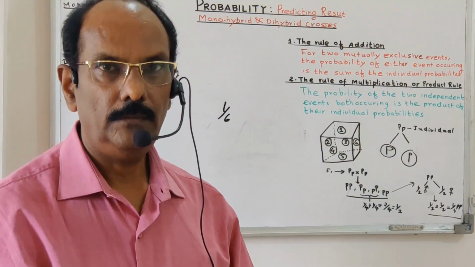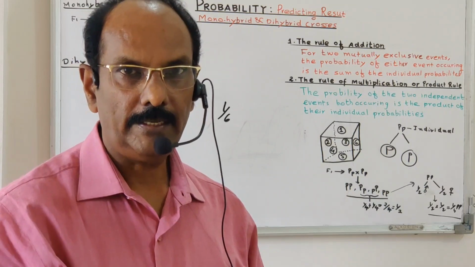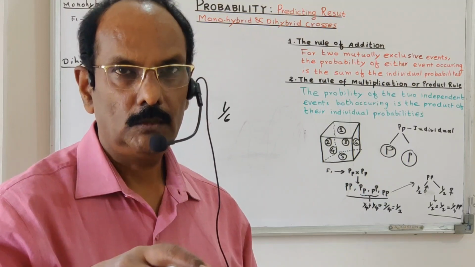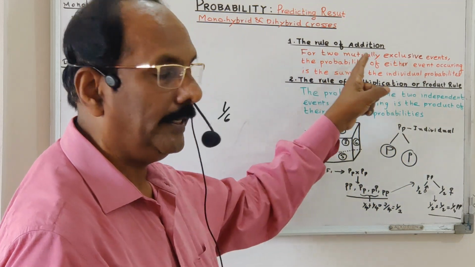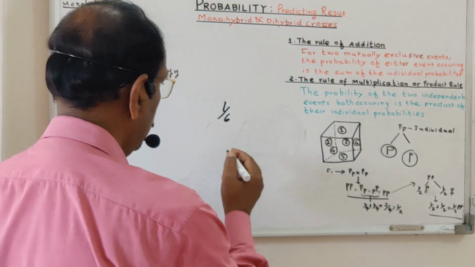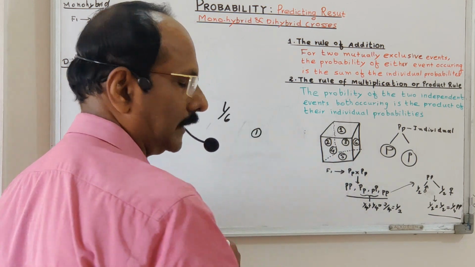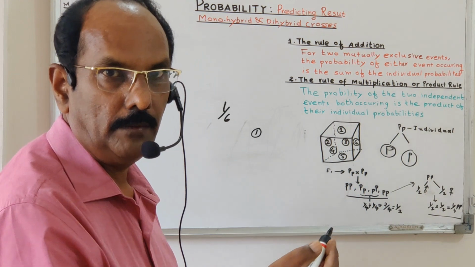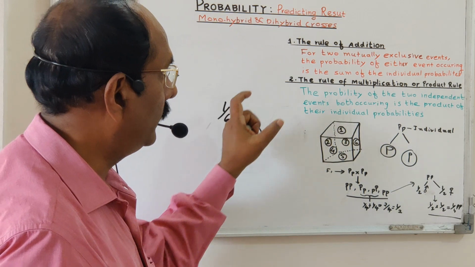Okay. Suppose we are rolling 2 times. First one number comes on the upper side, and the next time we have to predict which one will come. Here we can apply the rule of addition of probability. So how can it apply? Suppose once the die is rolled, the number 1 appears on the upper side. The next time it may be any other number, 5 or 6, or 4, 3, 2, except 1.